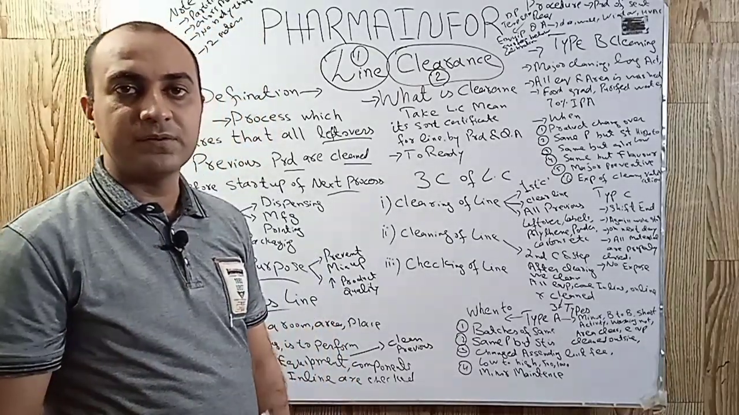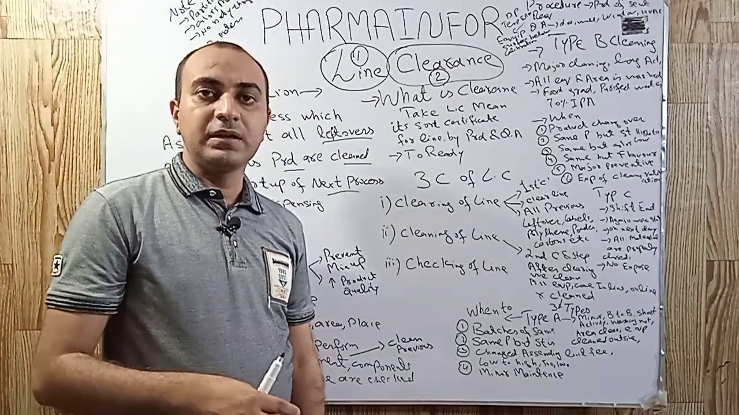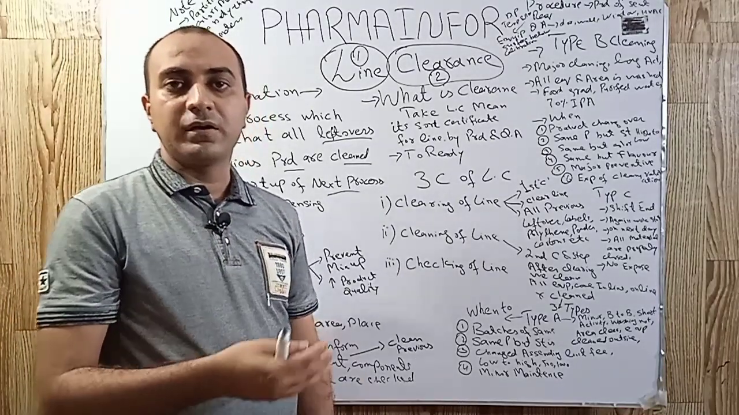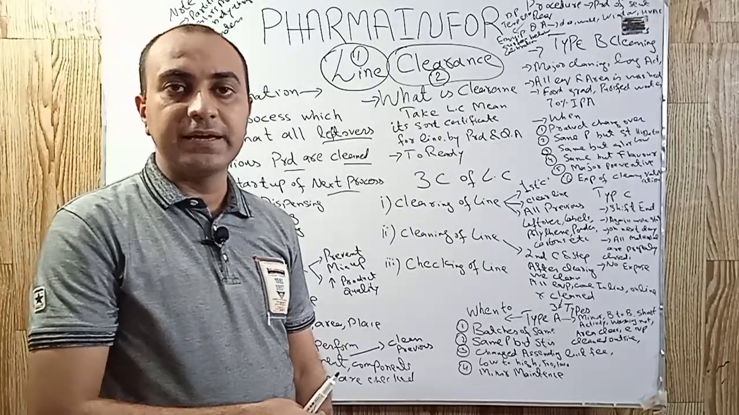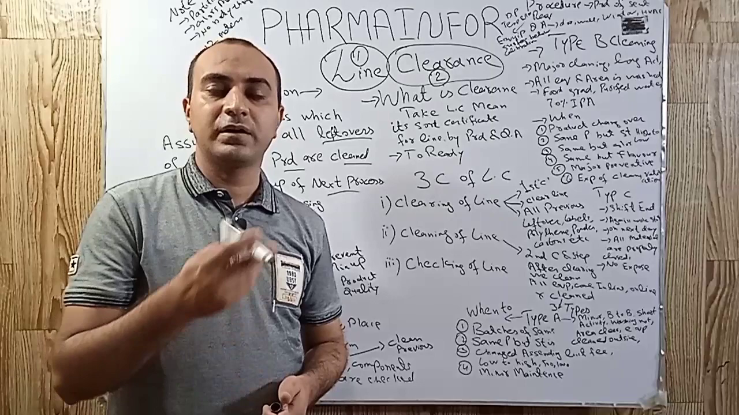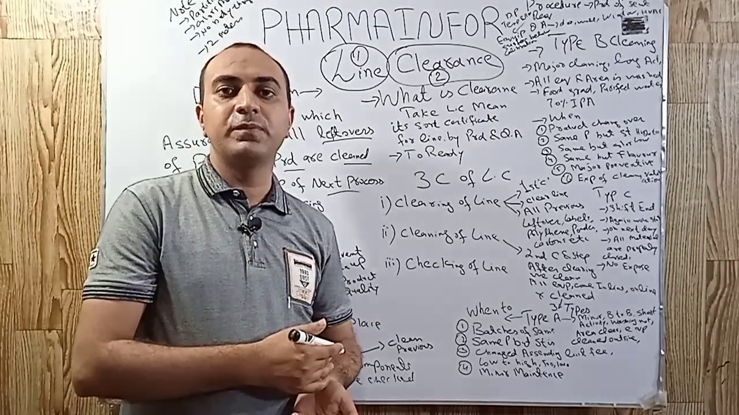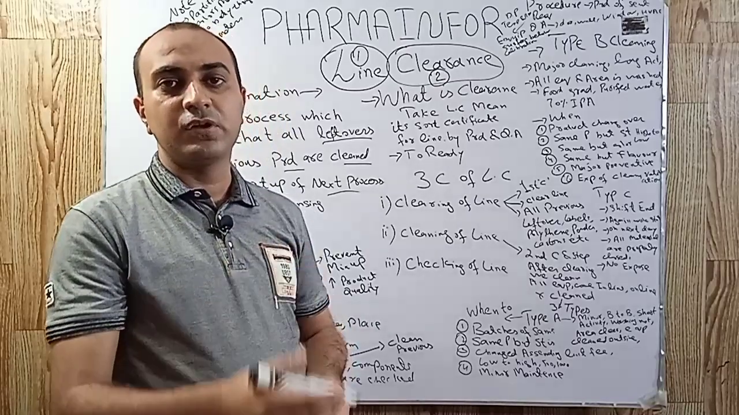What is inline or online? All the equipments or components which are present in our area are known as inline or online. Suppose if we talk about a granulation area, granulation area is a room. All the equipments in the room are online.